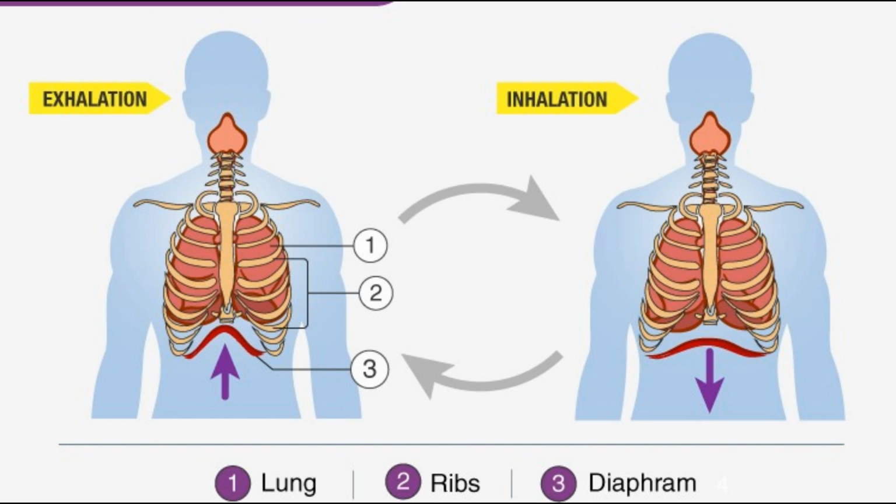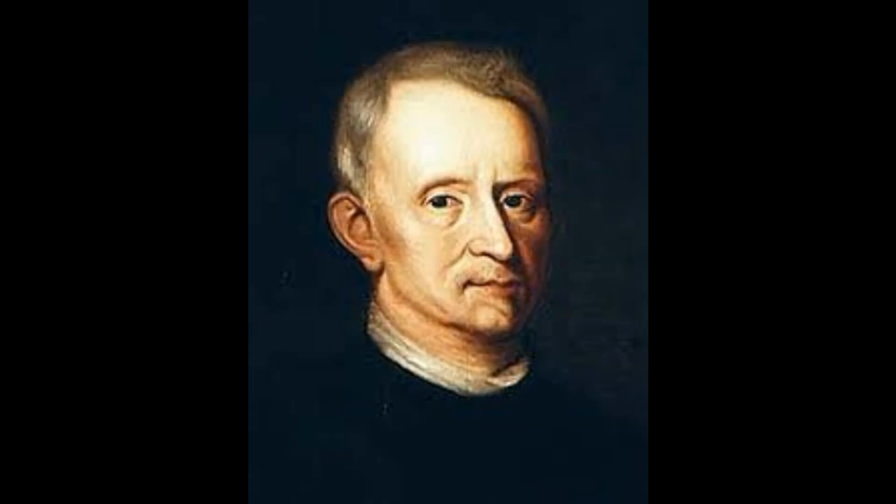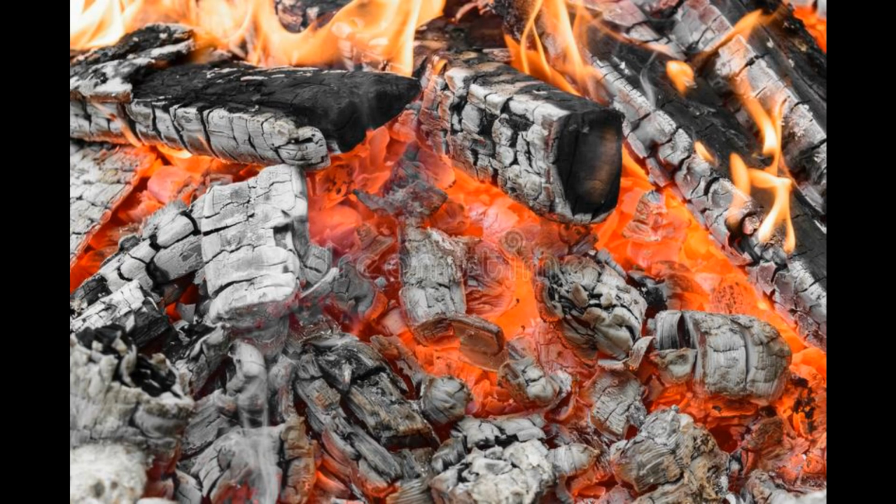Many scientists conducted various experiments to know actually what we breathe in and what we breathe out. Van Helmont, for the first time, observed that burning charcoal leads to the formation of ash. He found that the weight of ash is much less compared to the charcoal.